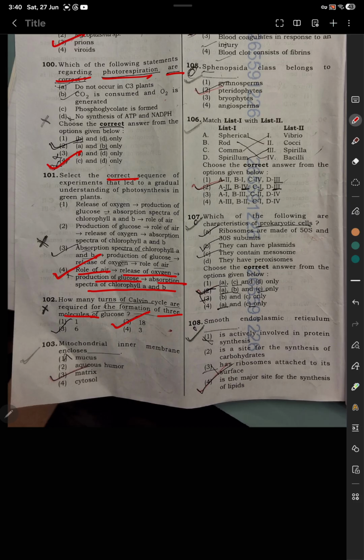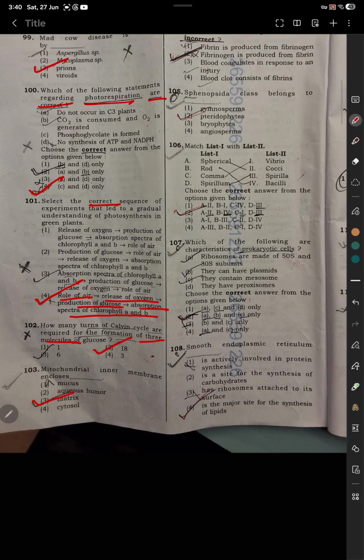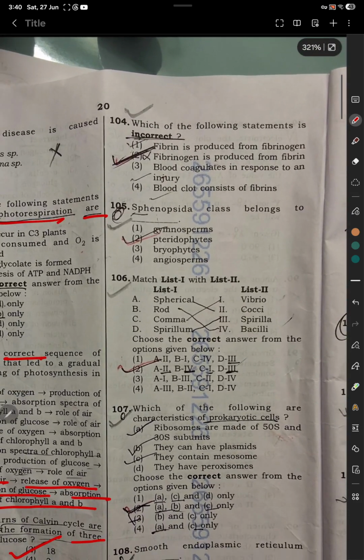Mitochondrial inner membrane encloses option number 3, matrix. Question 104. Which of the following statements is incorrect? So option number 2, fibrinogen is produced from fibrin. Question number 105. Spinoceria class belongs to pteridophytes. So option number 2 is correct.